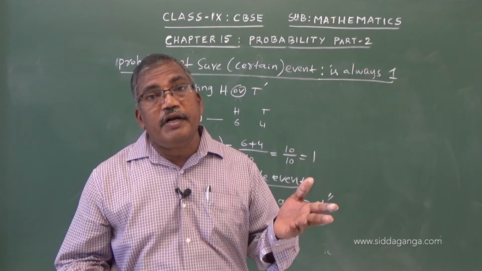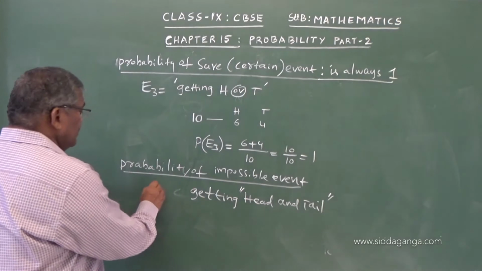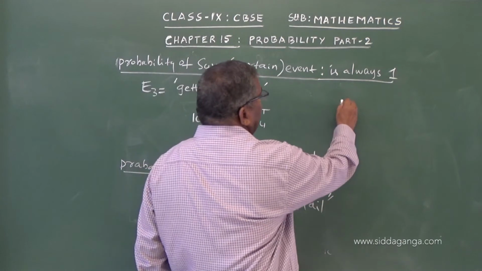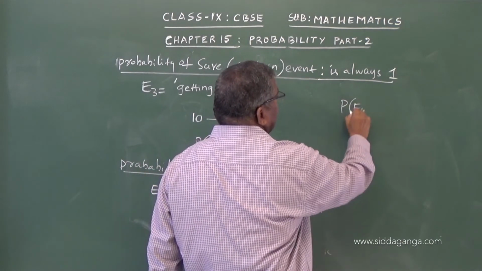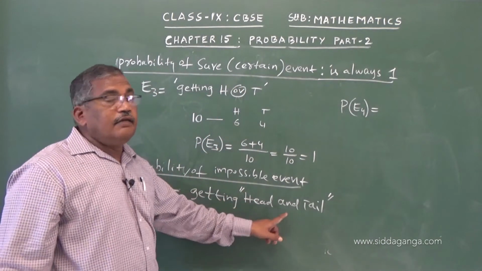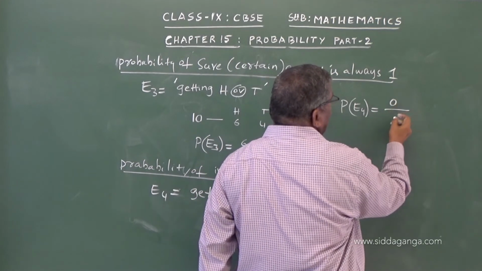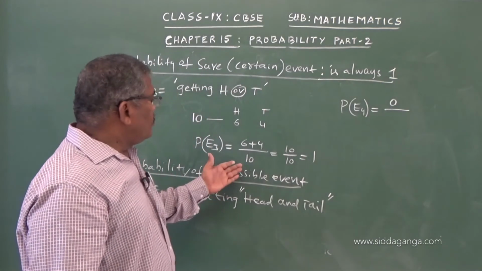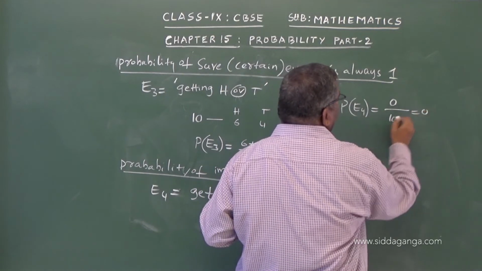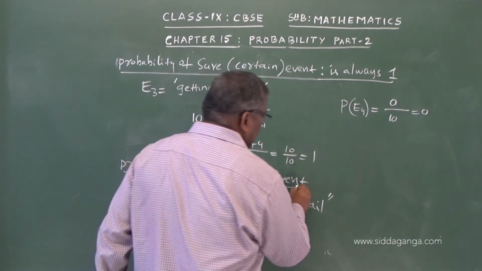You will get a head or a tail, both cannot come. So if I name this E4, then the probability of E4, getting both, is always 0 divided by any number of trials you do, 10, 20, 30 trials, it will be 0.